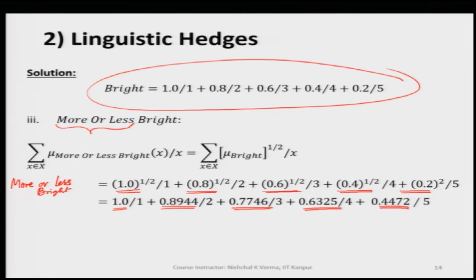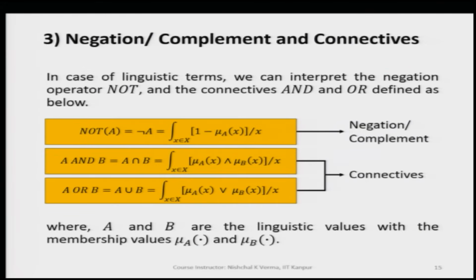When we say more or less bright, we simply take the square roots of all the respective membership values characterizing the fuzzy set, this is a discrete fuzzy set. That way we have understood how we manage to get the primary fuzzy set converted into linguistic hedges.